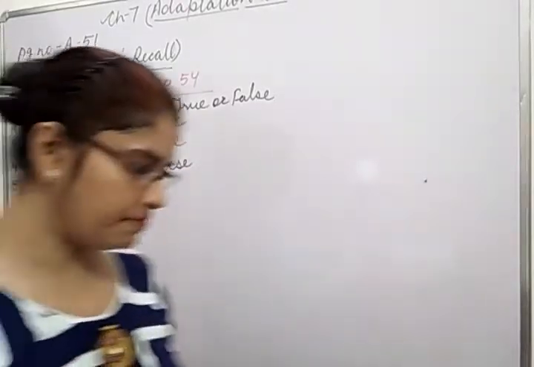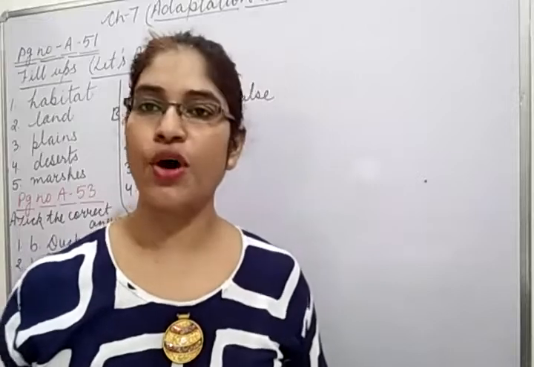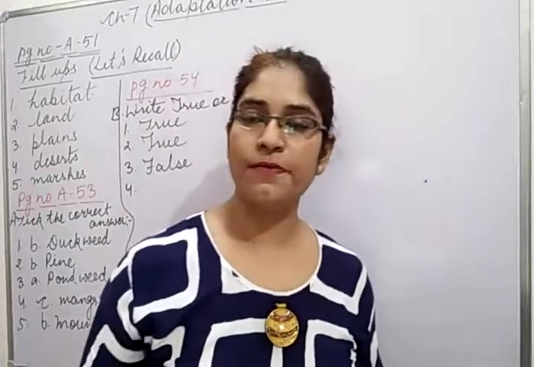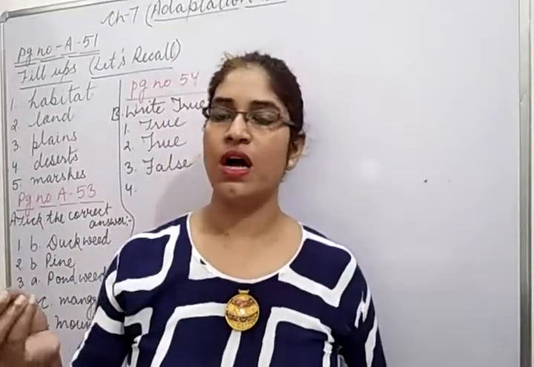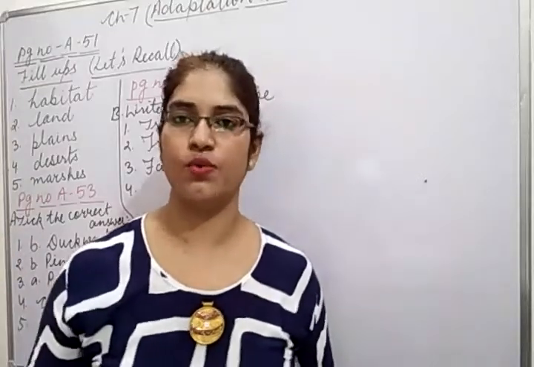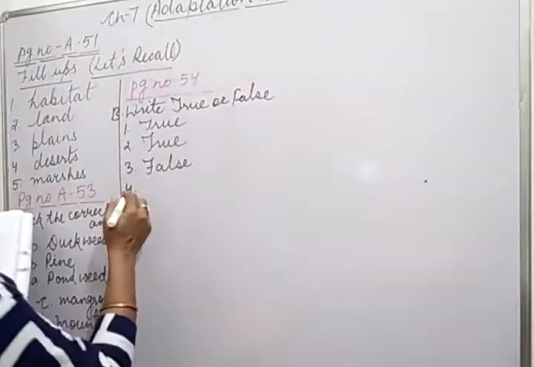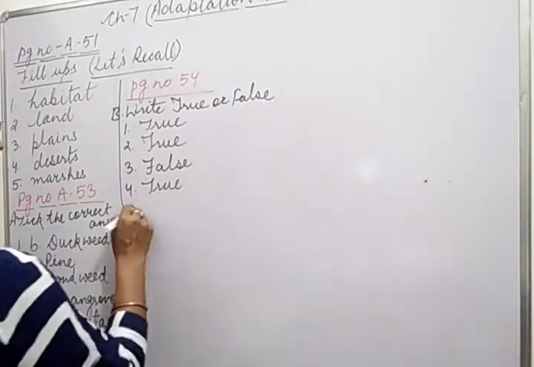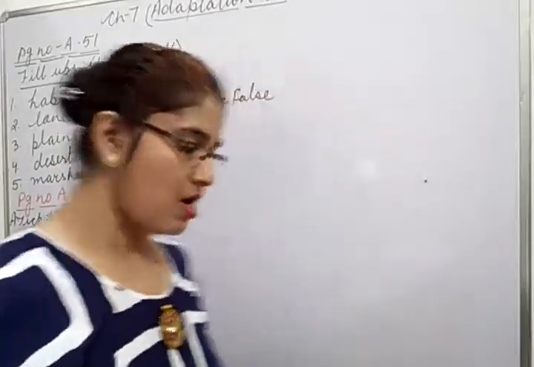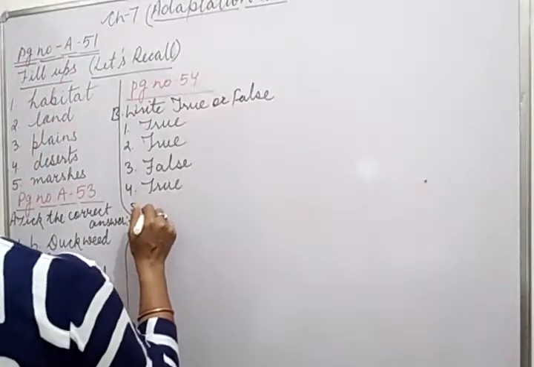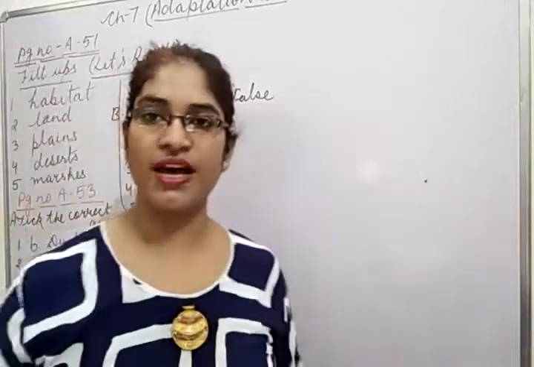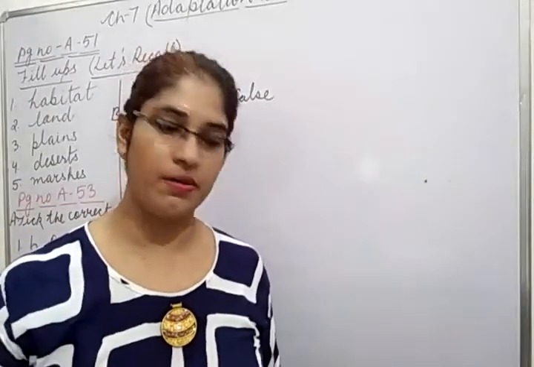Then fourth one is leaves of lotus plant are broad and float on water. Yes, as you know that lotus is a fixed plant. The flower grows above the surface of the water, and their roots are fixed in the soil under the water. So that is a true statement. Then fifth is non-green plants have chlorophyll. This is not right. This is false because non-green plants do not have chlorophyll. That's why they are called non-green plants.